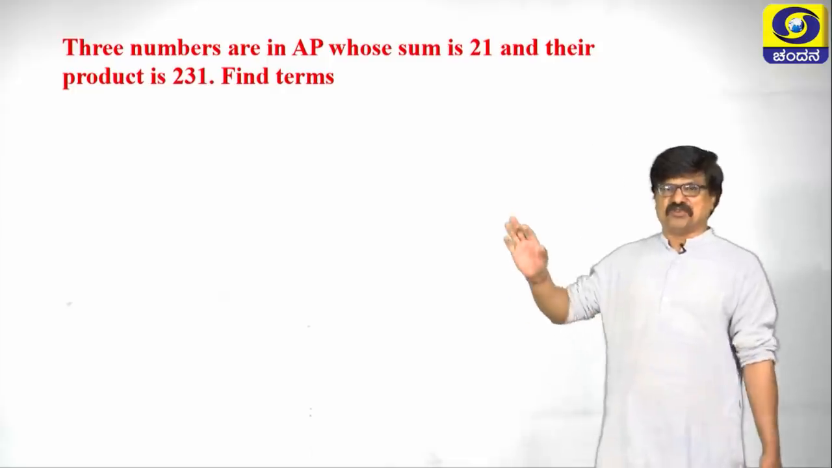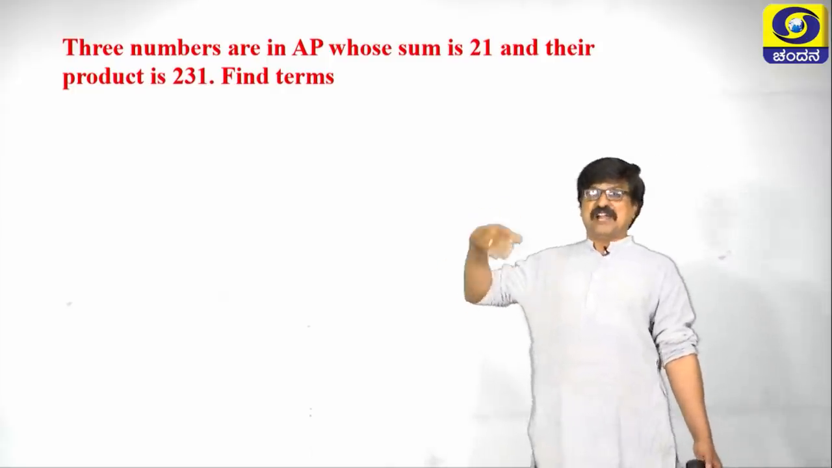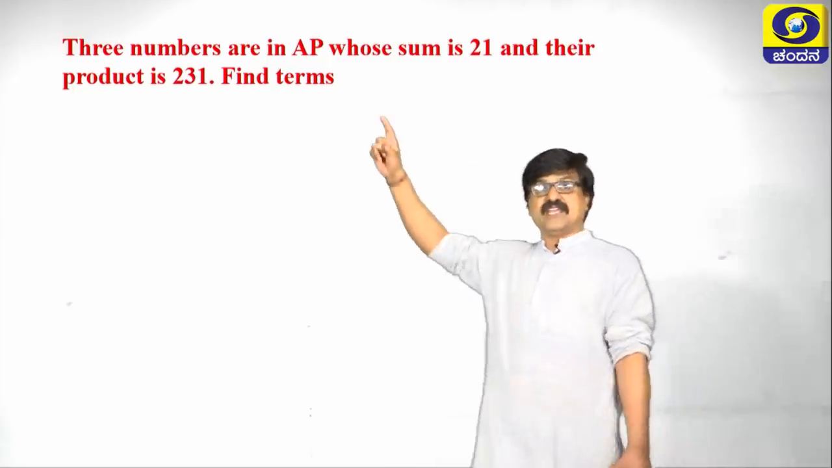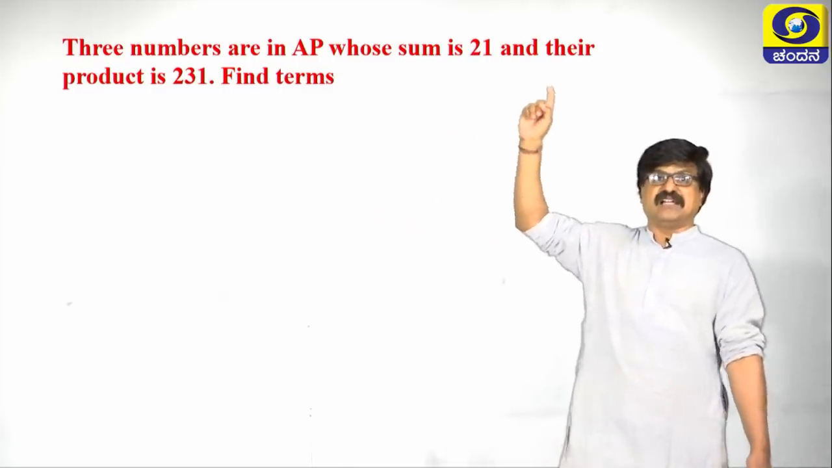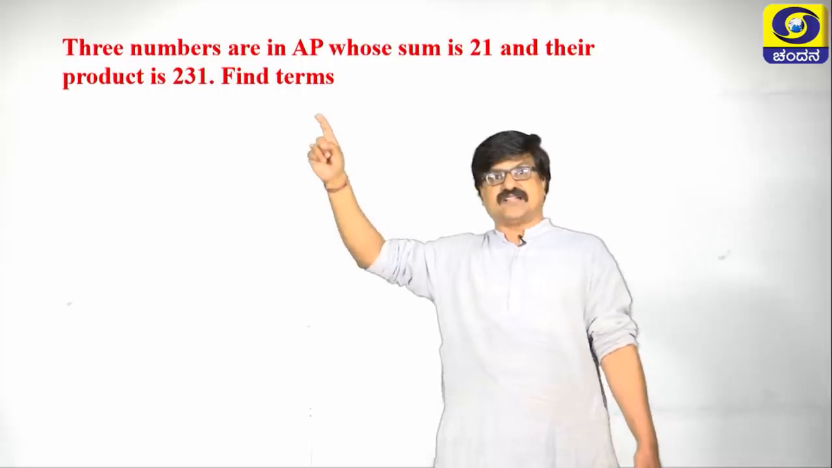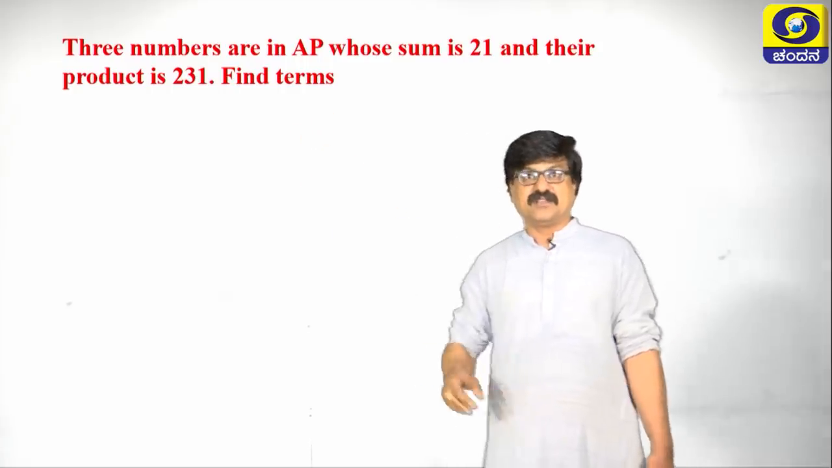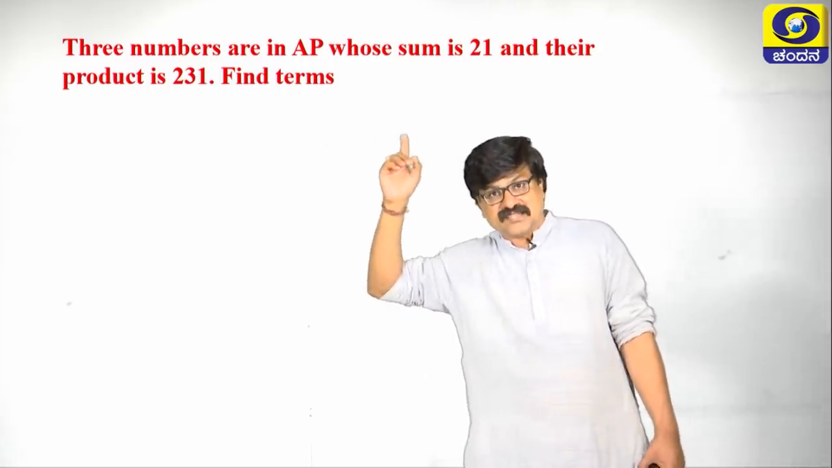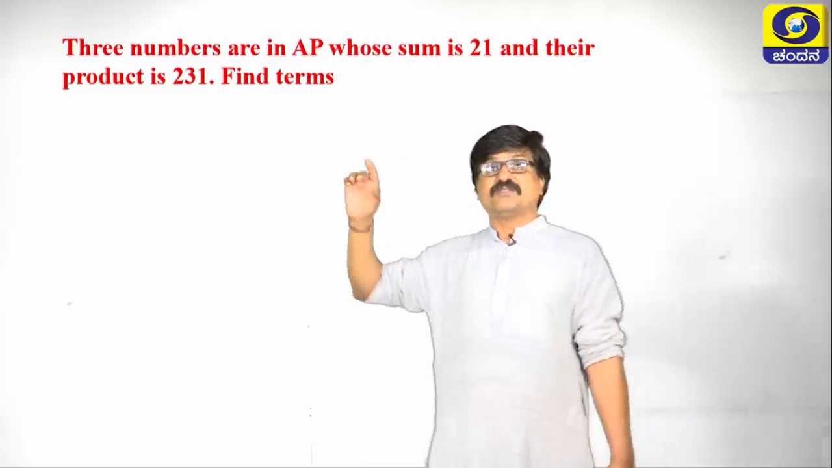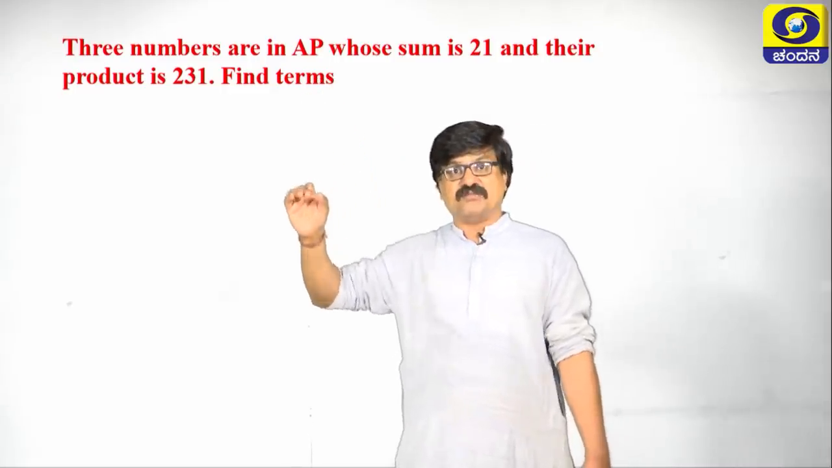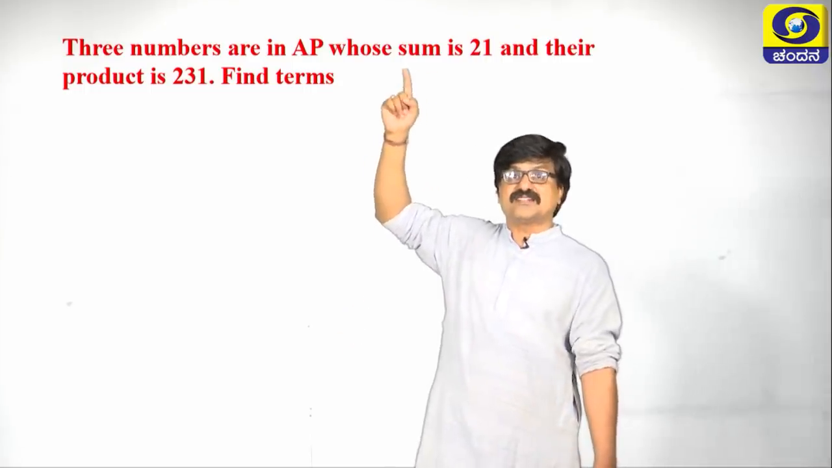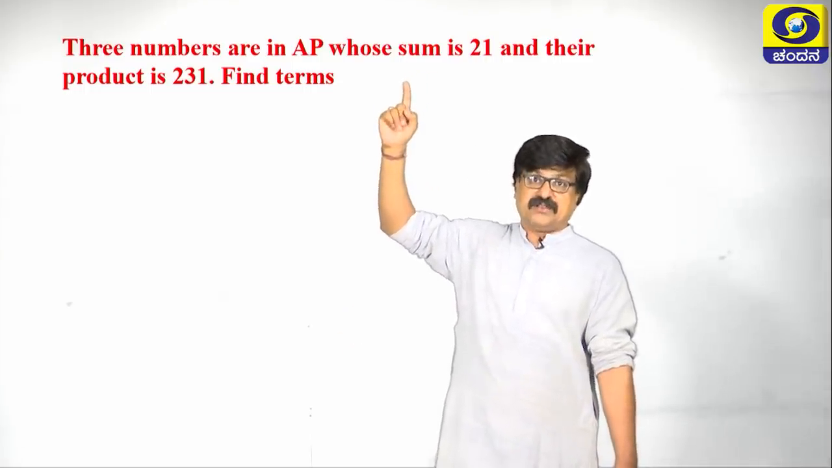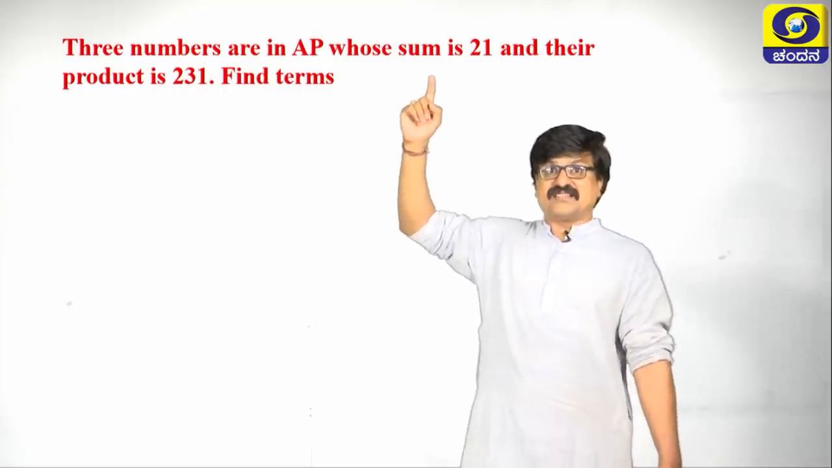Let us take one more different kind of problem. Three numbers are in AP whose sum is 21 and their product is 231. Find the terms. Here the sum is given, but while solving this problem we are not using the Sn formula because only 3 terms are given.